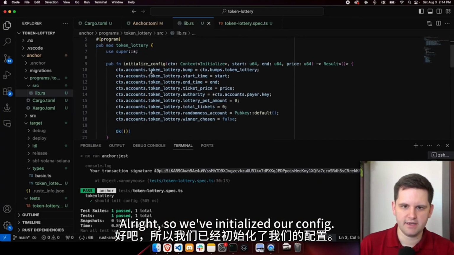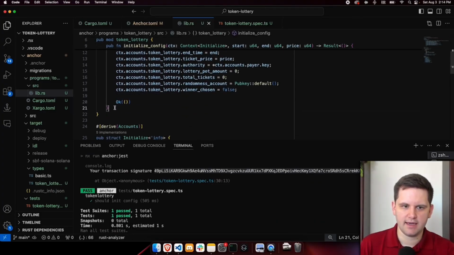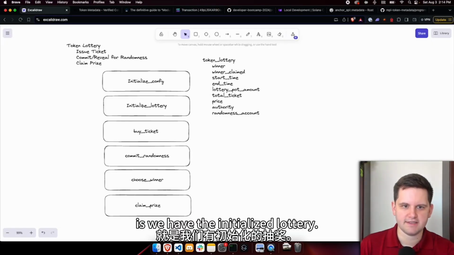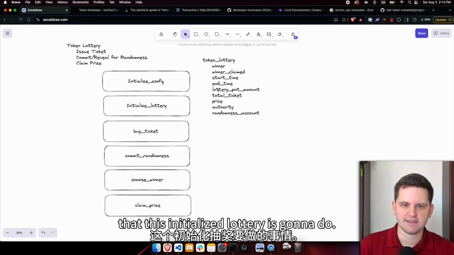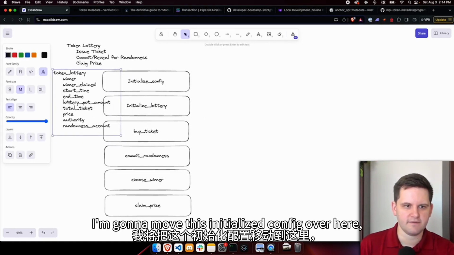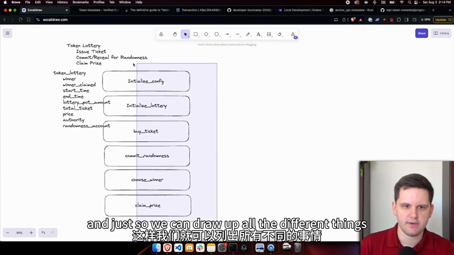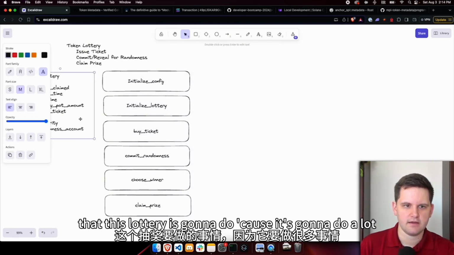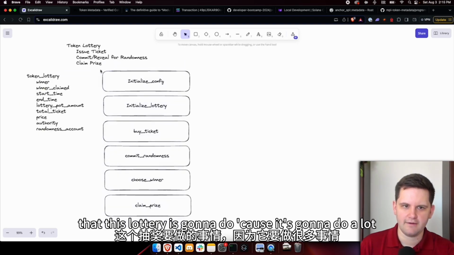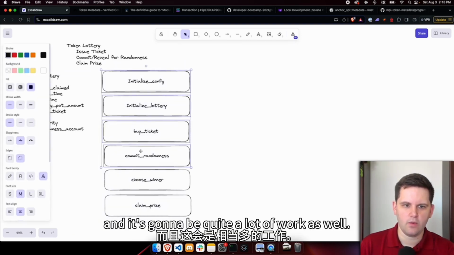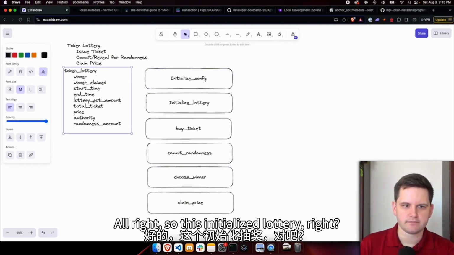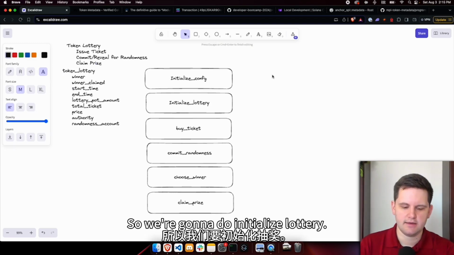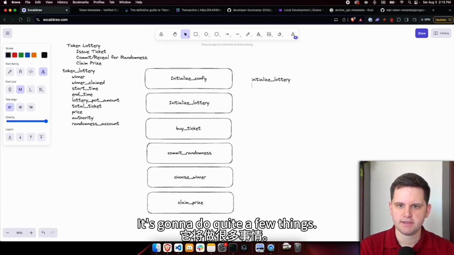All right, so we've initialized the config. The second thing that we had here, if we remember from our design, is the initialize lottery. There are a number of different things that this initialize lottery is going to do. I'm going to move this initialize config over here, just so we can draw up all the different things that this lottery is going to do, because it's going to do a lot. And it's going to be quite a lot of work as well. All right, so we're going to do initialize lottery. It's going to do quite a few things.